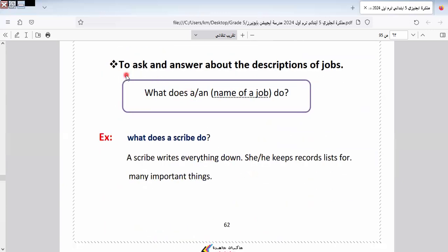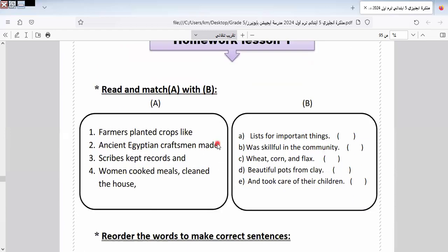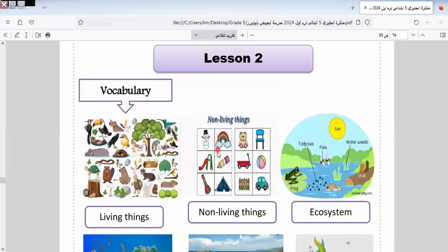To ask and answer about the descriptions of jobs. Here we have, what does a or an name of job do? Scribe, here is a scribe. A scribe writes everything down. She or he keeps records and lists for many important things. Okay, let's go to another one.